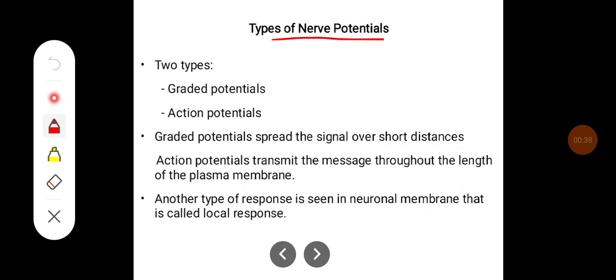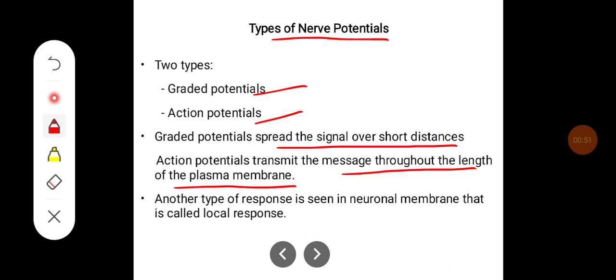There are different types of nerve potential. It can be graded nerve potential or action potential. Graded potential spreads the signal over short distances. Action potential transmits the message throughout the length of the plasma membrane. Another type of response seen in the neuronal membrane is called local response.